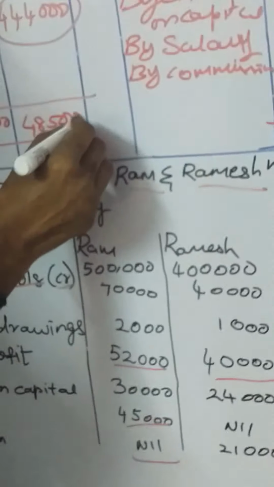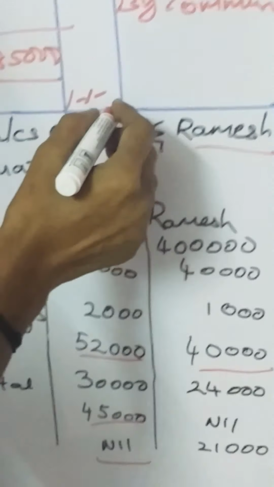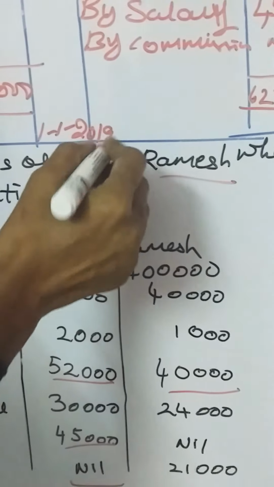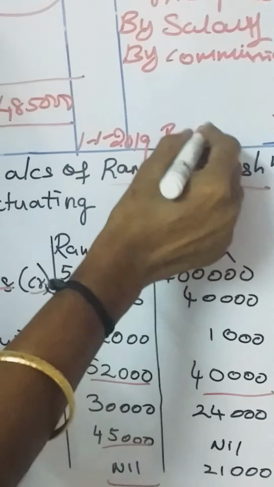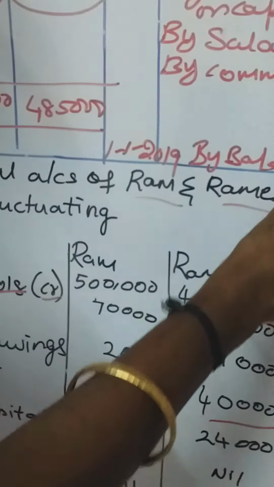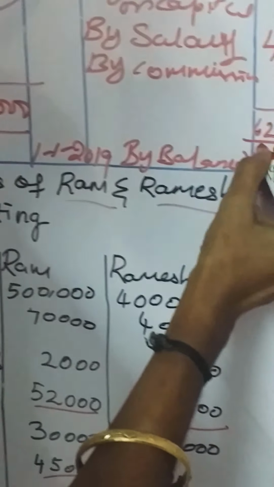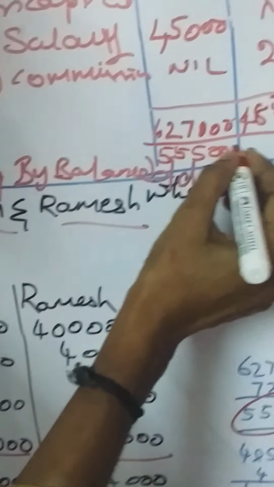And next, this carry down balance should be brought down to the next year, that is 1st January 2019, by balance brought down. B/D means brought down. So for Ram, the amount is 5,55,000. For Ramesh, the amount is 4,44,000.